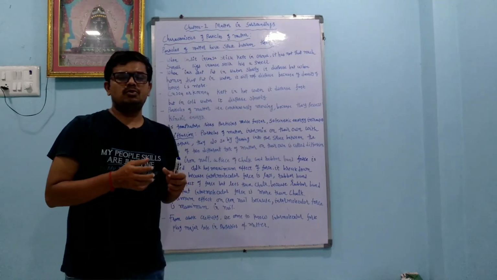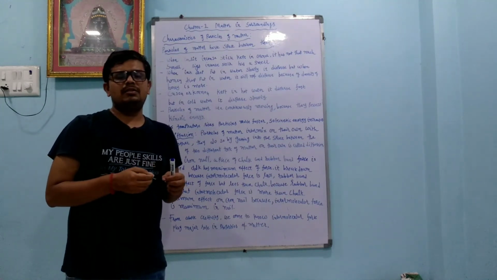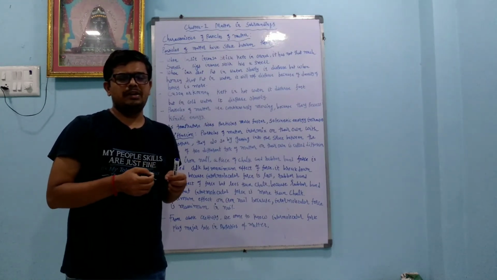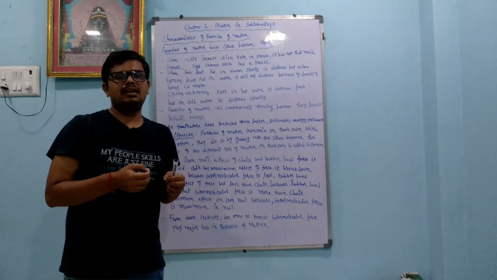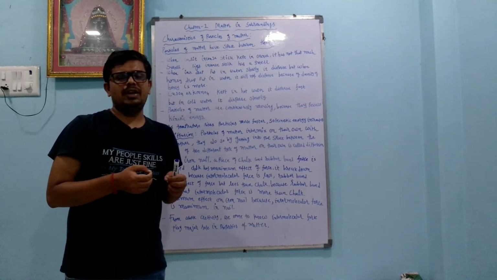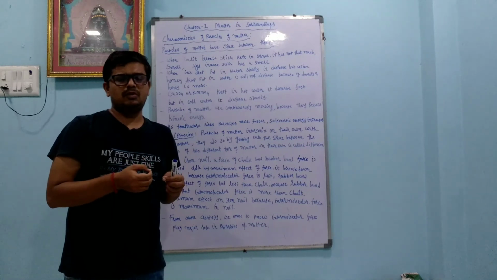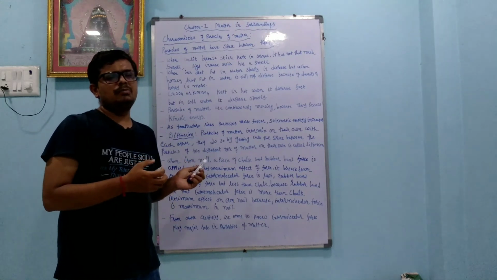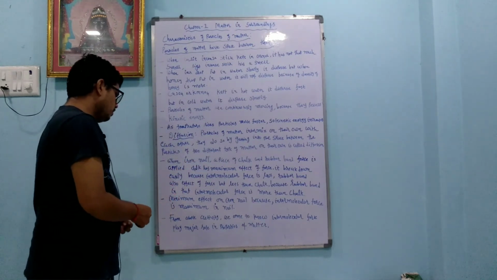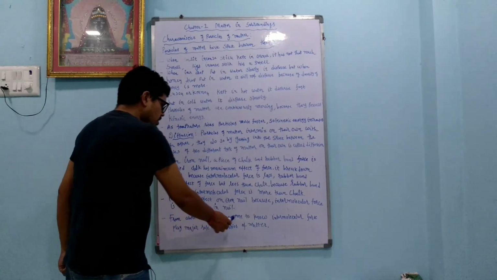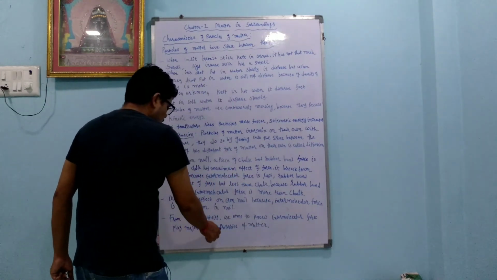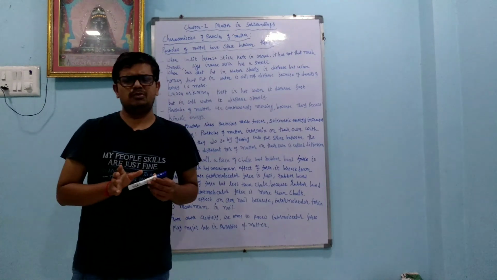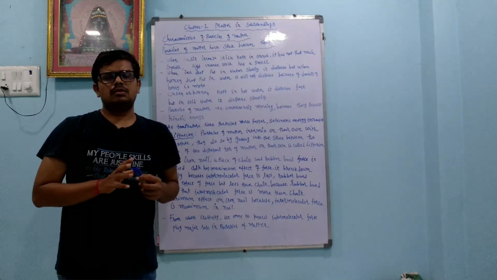Whenever we apply force on the rubber band, it also has an effect, but it is less than the chalk because intermolecular force is more in the rubber band. Okay, whereas the iron nail has what? Very small effect when we hammer it, when we apply force on it, because in the nail intermolecular force is maximum compared to the rubber band and the chalk. From the above activity, we come to know that intermolecular force plays a major role in the properties of matter.